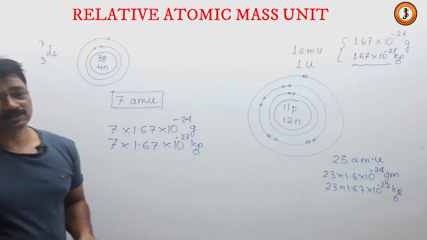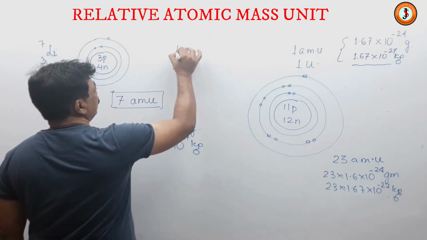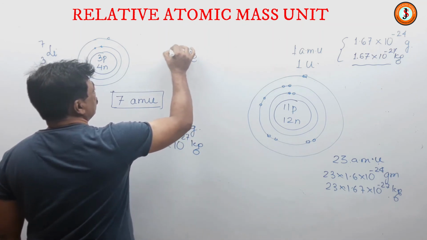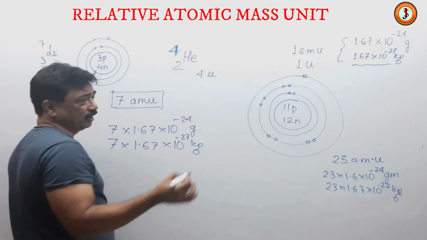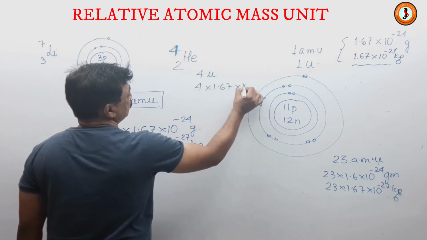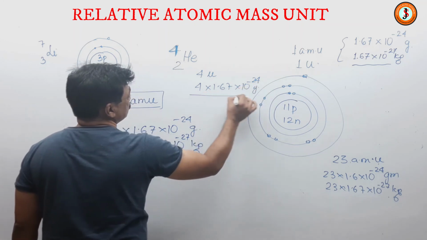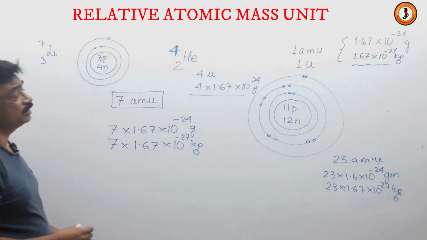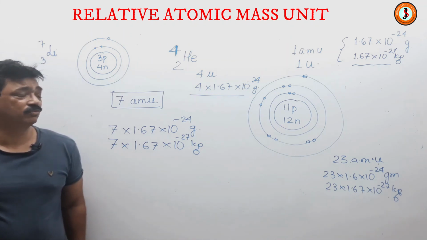So as soon as you see this formula with mass number 4, that means it is 4 U or 4 AMU, and in grams, 1 U is 1.67 into 10 to the power minus 24 grams. So 1 helium atom is 4 into 1.67 into 10 to the power minus 24 grams.